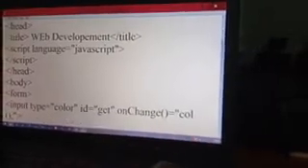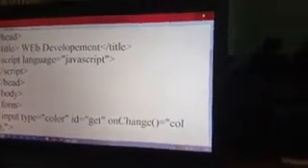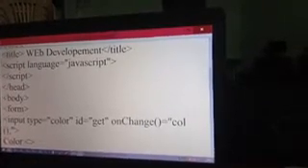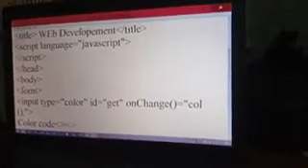COL is a function that is not declared yet. We have to declare it later. After that, color code.